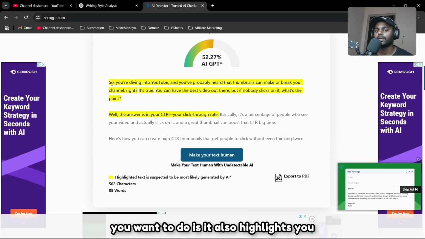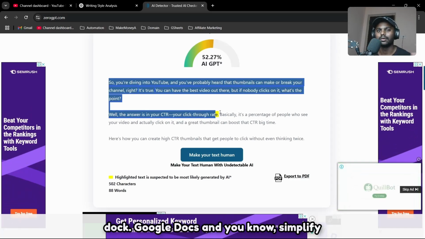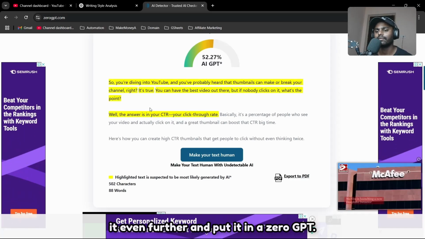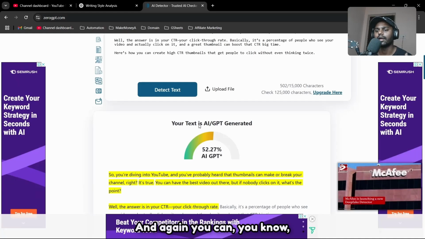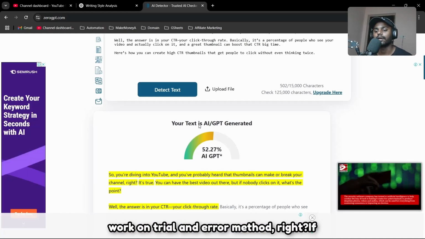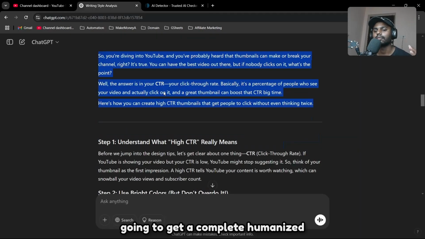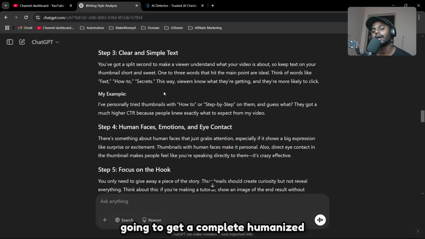So what you want to do is, it also highlights the AI parts in yellow. You want to take it to Google Docs and simplify it even further and put it in ZeroGPT again, and you can work on a trial and error method, right? If you keep iterating just like this, you're going to get a completely humanized article.